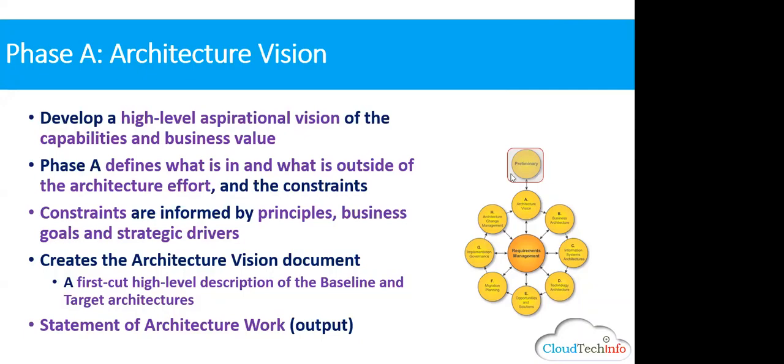Look at the TOGAF ADM here. Looking at this cycle, where does the ADM come into play? Where does the ADM start? Where does it end? When you start the ADM cycle, you start from A. At a high level, it generally ends at E sometimes, or sometimes at F, sometimes at G. G is the implementation. So when you do a high-level ADM cycle, it goes from A to F. So when I talk about the ADM cycle, I'm going to have the scope from A to F.